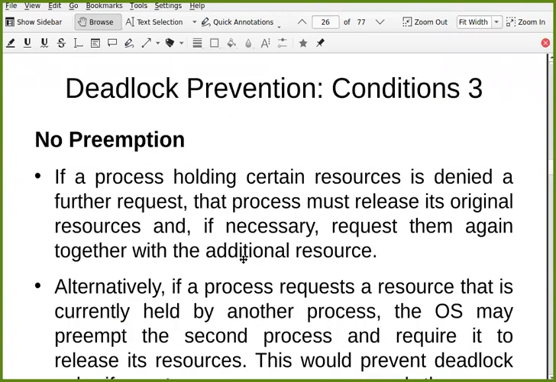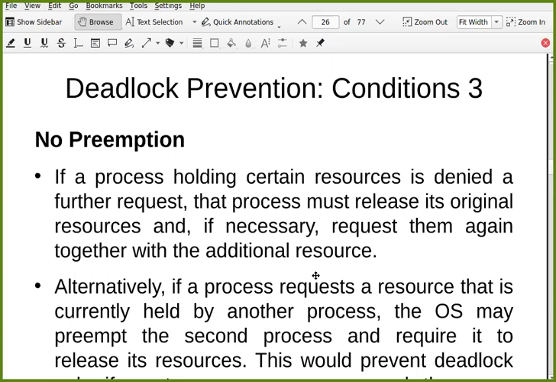And then no preemption. We don't want no preemption. In fact, we want preemption. So if a process holding certain resources is denied a further request, that process must release its original resources and, if necessary, request them again together with the additional resource. Let's say process P1 has already acquired A. Now it is asking for resource B. But B is busy, so it is denied: you cannot get B right now. So in that case, what does process one need to do? It should release the resource A that it has already acquired and go to the waiting state.